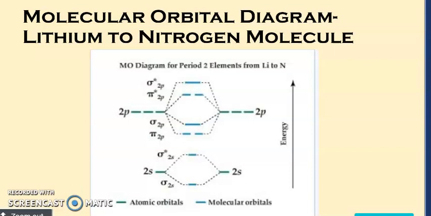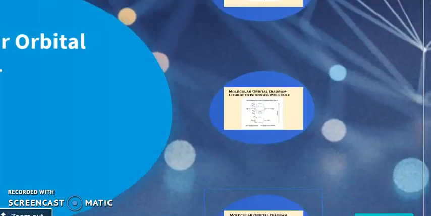How are they going to fill? Naturally, the first electron will get accommodated in pi 2px and pi 2py, then the second, third, fourth, and in the same way we will find that the sigma 2pz orbital also gets filled. So this diagram we have to follow for lithium to nitrogen.